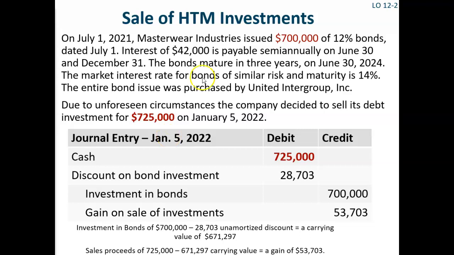Debit cash for the $725,000 received. Then remove the assets from the books by crediting investment in bonds for the $700,000 par value and debiting discount on bond investment by $28,703. Let me show you where that debit amount comes from.